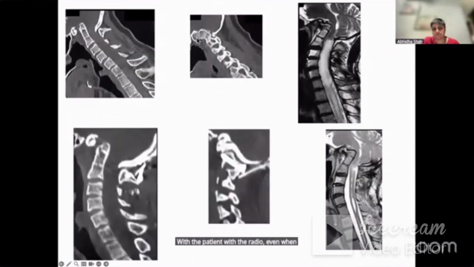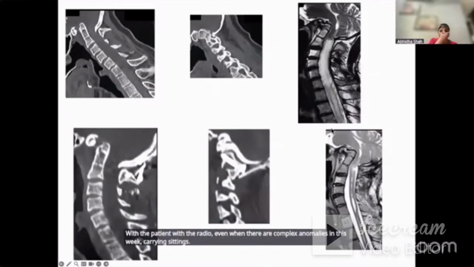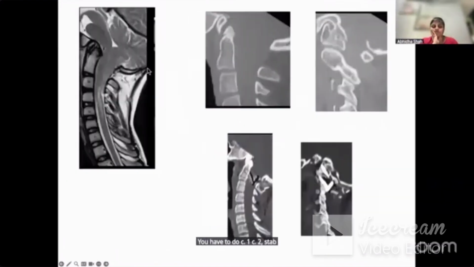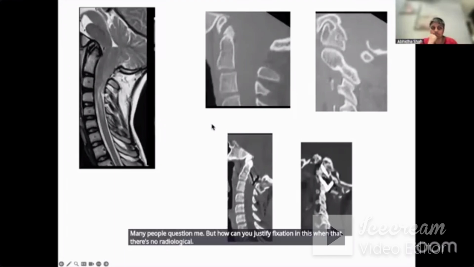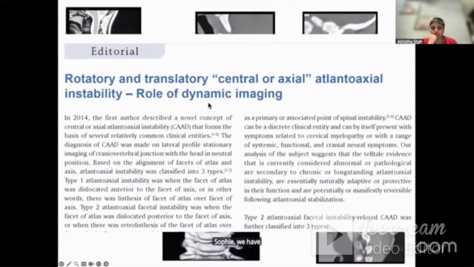When there are complex anomalies with Chiari and syrinx, you have to do C1, C2 stabilization. When there is no facetal malalignment, no atlantodental interval disturbance, the presence of Chiari, syrinx, and basilar invagination are all children of one father, and that father is atlantoaxial instability. You learn to do C1, C2 fixation. Difficult. Many people question me, but how can you justify fixation in this when there is no radiological evidence? So we have started doing dynamic imaging, rotation of the head and analyzing the facets.